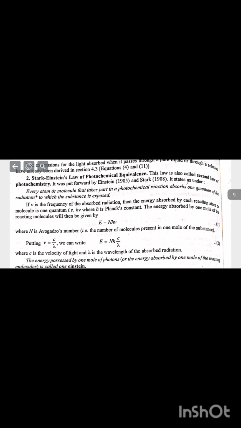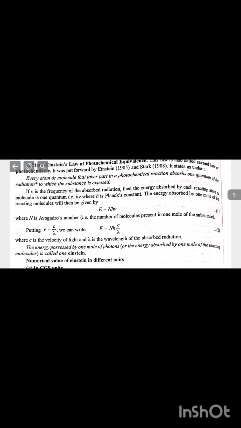If nu is the frequency of the absorbed radiation, then the energy absorbed by each reacting atom or molecule is one quantum, h nu, where h is Planck's constant. The energy absorbed by one mole of the reacting molecules will then be given by E is equal to N h nu, where N is Avogadro number. Putting nu is equal to c upon lambda, we can write E is equal to N h c upon lambda, where c is the velocity of light and lambda is the wavelength of the absorbed radiation.